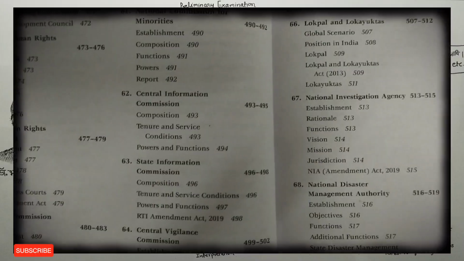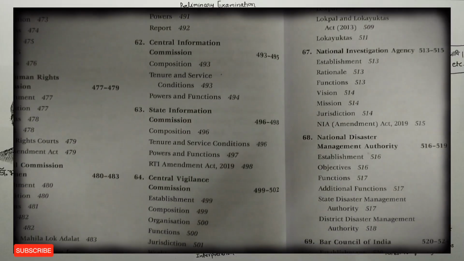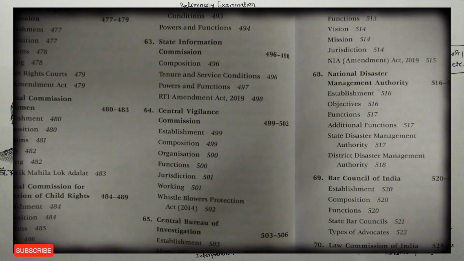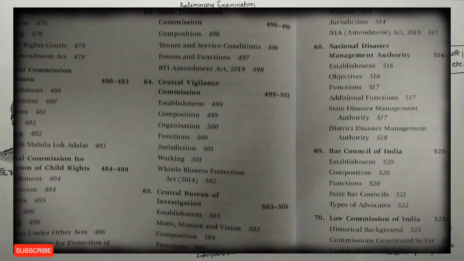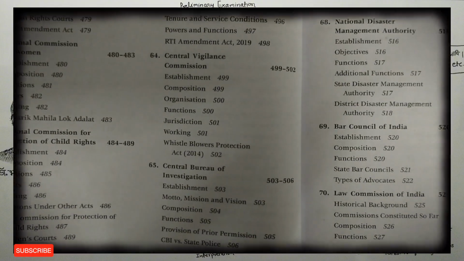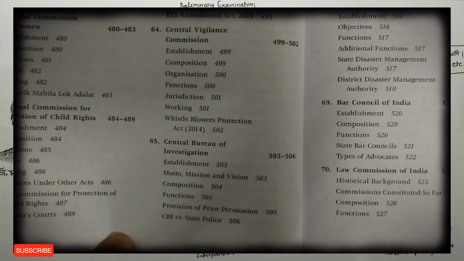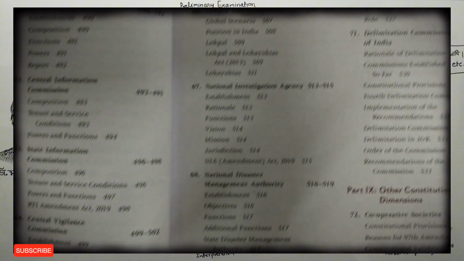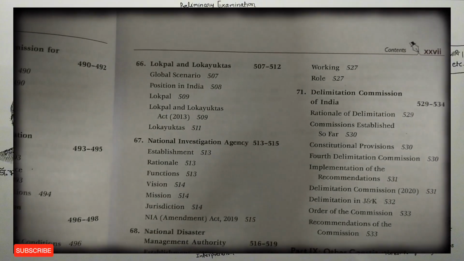Chapter number 62 tells us about Central Information Commission. Chapter number 63 tells us about State Information Commission. Chapter number 64 tells us about the Central Vigilance Commission. Chapter number 65 tells us about the Central Bureau of Investigation. Chapter number 66 tells us about the Lokpal and Lokayuktas.